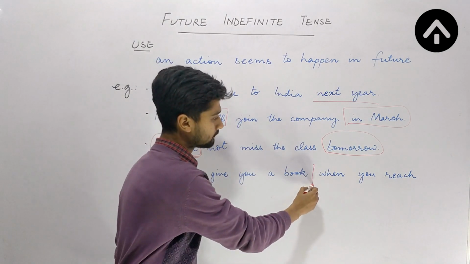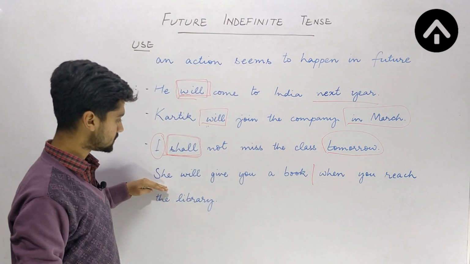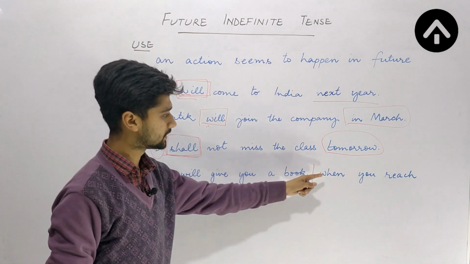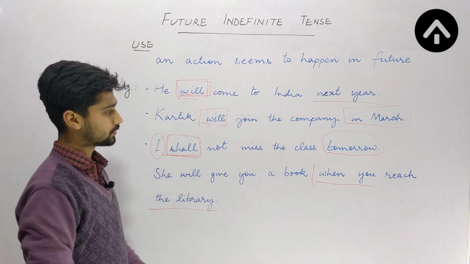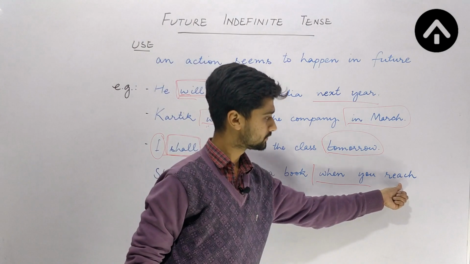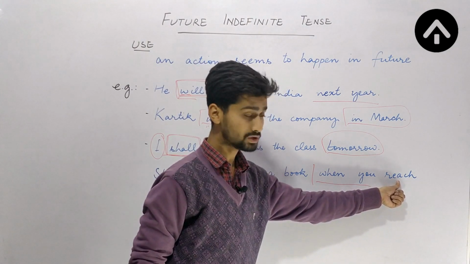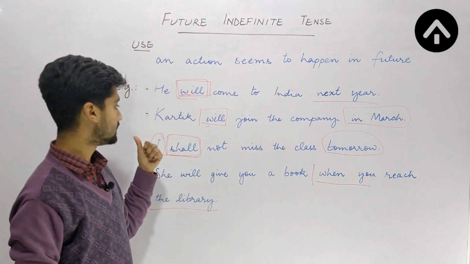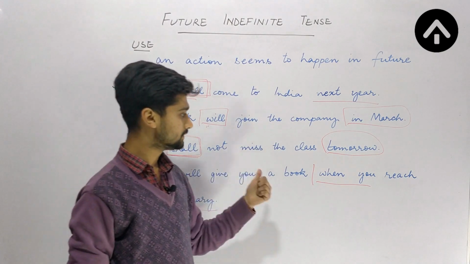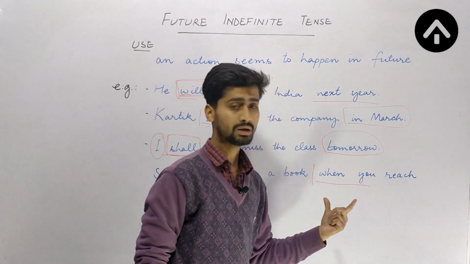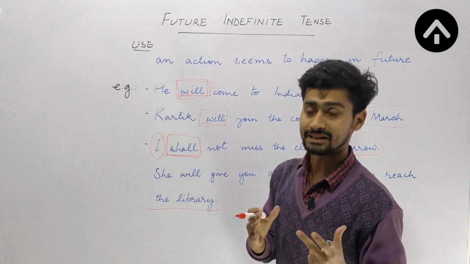Now here we have two different clauses. The first clause is she will give you a book, and the second clause begins from here, when you reach the library. Here I am using the first form of the verb reach. I am not using any word like shall or will to denote the future tense, but I am simply using the structure of present indefinite tense.